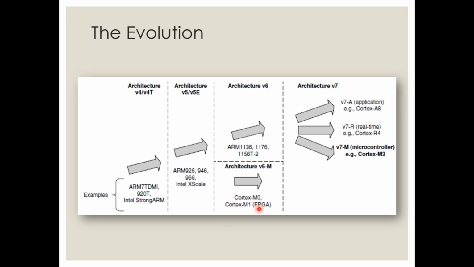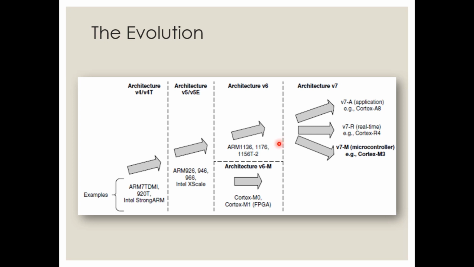We'll see a little later what these Cortex versions are. But keep in mind, when the successive versions of the ARM architecture were developed, it was version 6 under which the Cortex variants of processors came up.